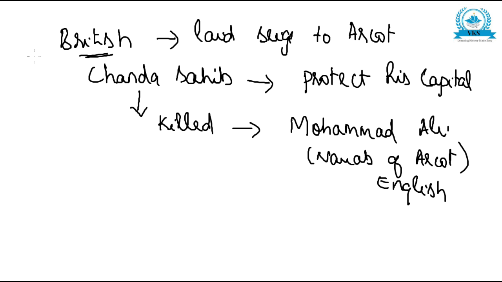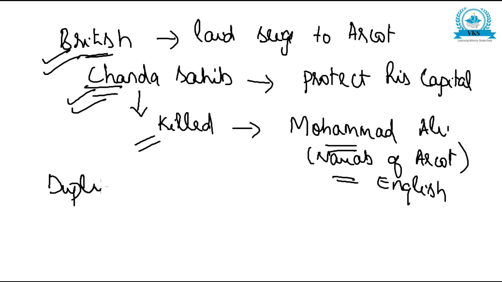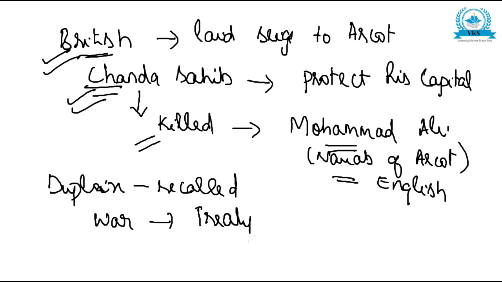Okay, so till then the French were successful. Chanda Sahib became the Nawab, but later the British laid siege to Arcot. Chanda Sahib ran to protect his capital, but he was killed, and Muhammad Ali was made the Nawab of Arcot by the English. And because of this failure, Dupleix was recalled to France by the French government, and this war was ended with the Treaty of Pondicherry. The Treaty of Pondicherry ended this war, and both agreed not to interfere in the internal politics of India.